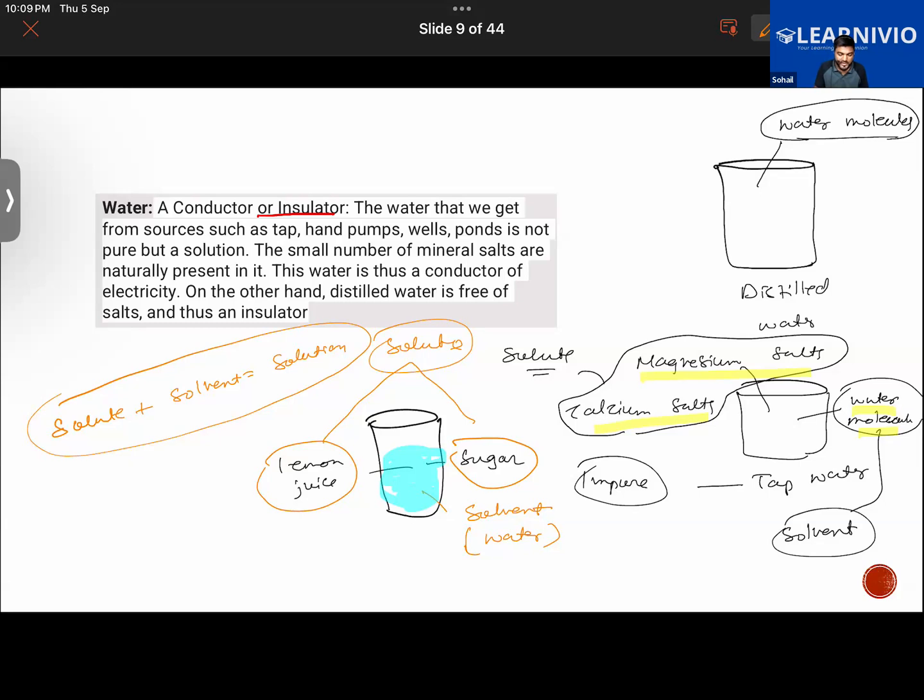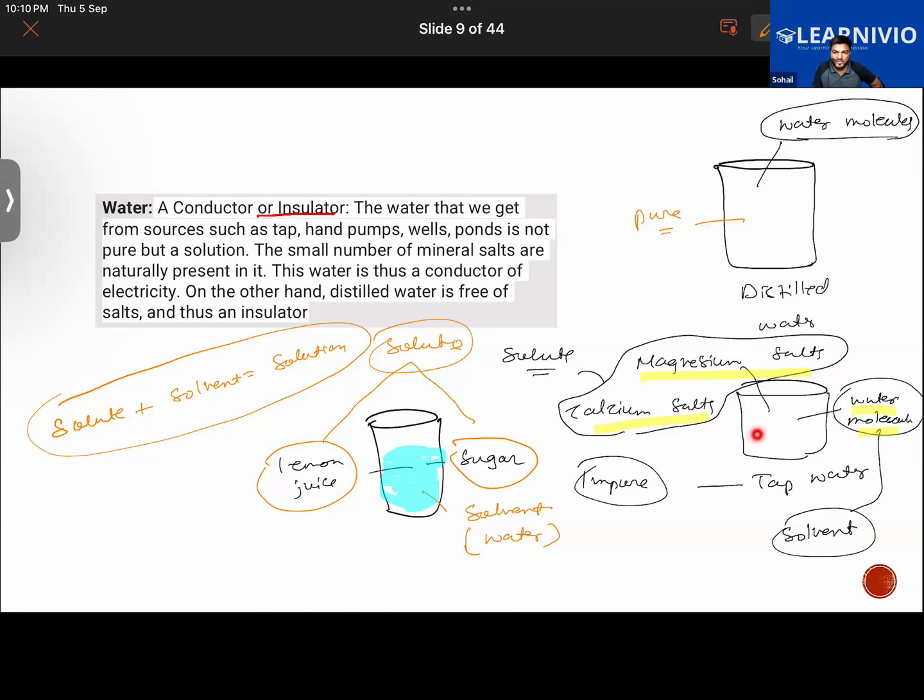But can we say distilled water is a solution? Can we say distilled water is a solution? Is there any solute in this? No. So this is not a solution. And also this is pure, since nothing is mixed in it, it's not a solution, so it is pure.